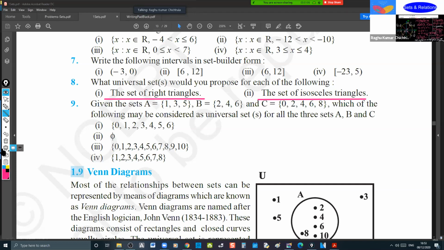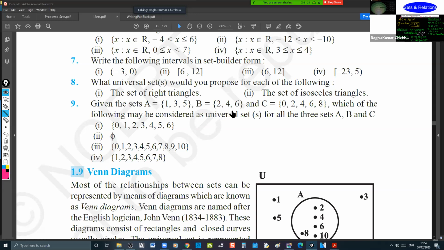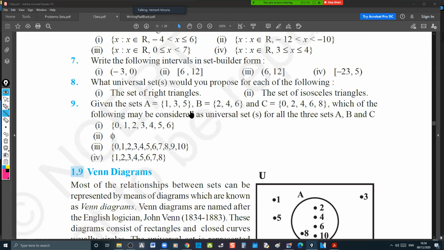Coming to the last one, given the sets A is equal to 1, 3, 5, B is equal to 2, 4, 6, and C is equal to 0, 2, 4, 6, 8. Which of the following may be considered as the universal set for all the three sets A, B, C? It should contain all the elements of the sets under discussion. So then the third option, 0, 1, 2, 3, 4, 5, 6, 7, 8, 9, 10.